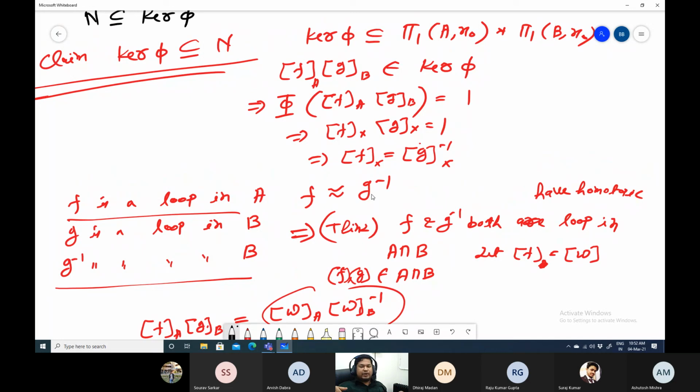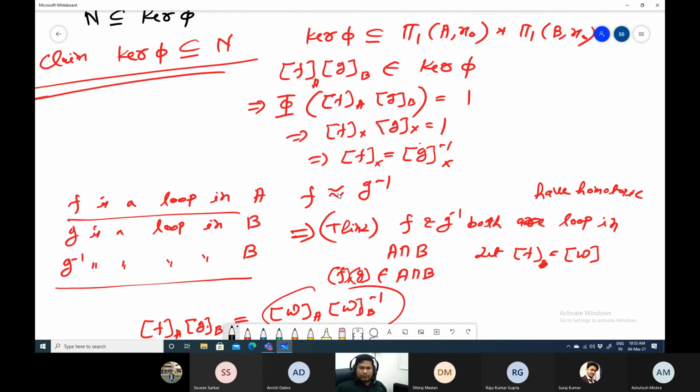Now F is a loop in A and G inverse is a loop in B, but they are homotopic. So intuitively you can think that both are loops in A intersection B, or that F and G are both homotopic to some loops which are in A intersection B. Can we prove that F and G inverse are both homotopic?